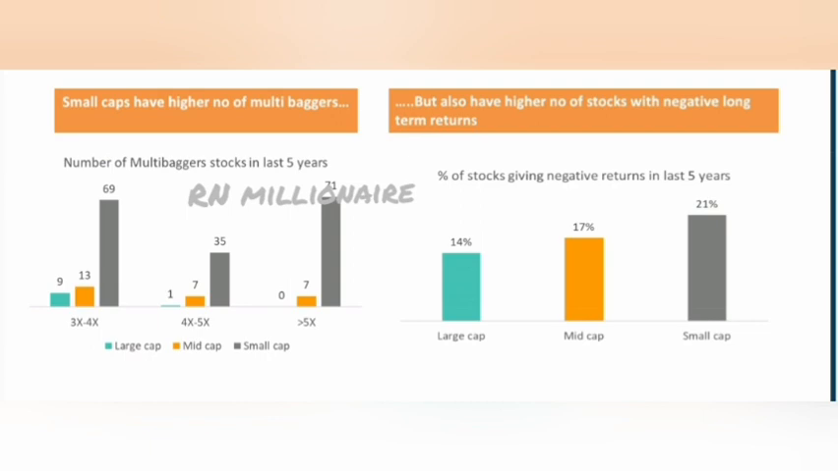At the same time, we have risk as well. We have a higher number of stocks with negative return over the last 5 years. In large cap, 14% of stocks gave negative return in the last 5 years. In mid cap, 17% of stocks gave negative return, and in small cap, 21% of stocks gave negative return over the last 5 years.